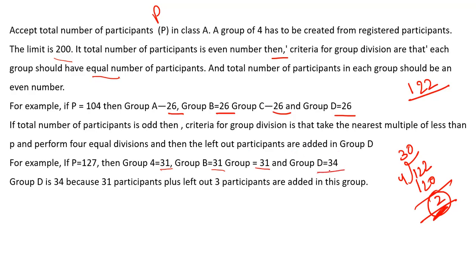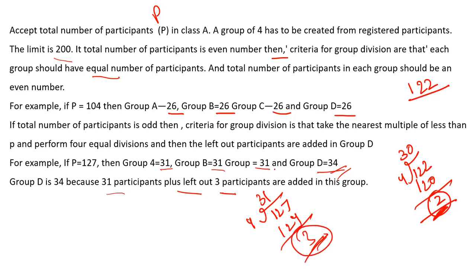So why are we getting 34 in group D? Because 31 participants plus the left out ones, which is 3. If you divide 127 by 4, what will you get? 31. Right? So how many participants are left? 3 participants are left, and they have clearly mentioned that left out participants should be added to group D. So we'll be adding these to group D. This is how we have to solve the question.